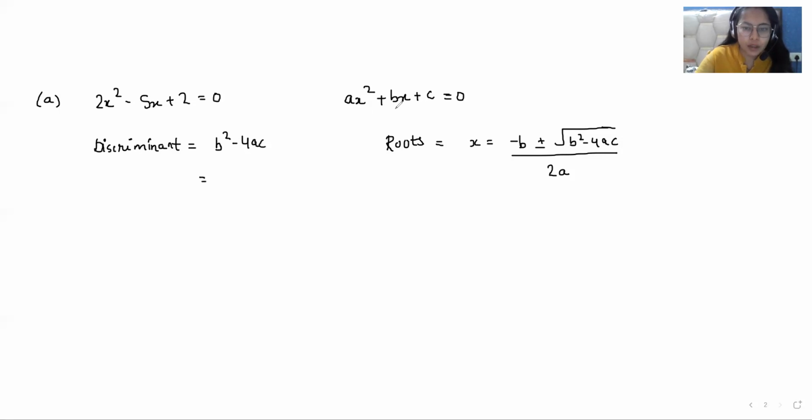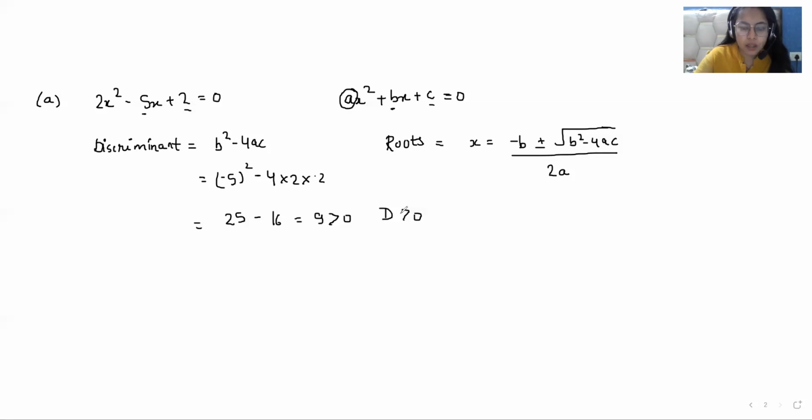So what is b here? Minus 5 square, minus 4. What is a? Coefficient of x square, that is 2. And what is c? The constant, it is plus 2. So minus 5 square is 25, and here 4 times 2 is 8 and 8 times 2 is 16. 25 minus 16 is 9. That is greater than 0. That is, our discriminant is greater than 0.